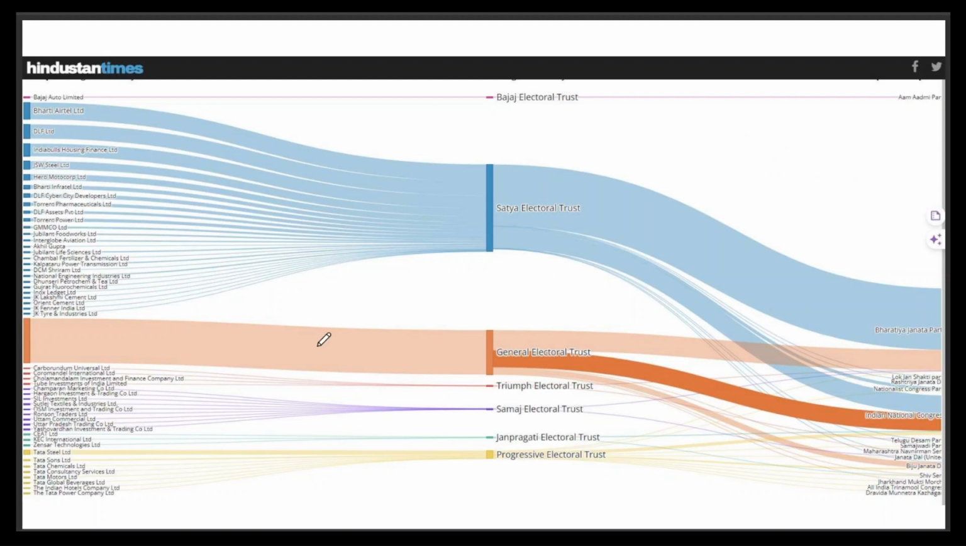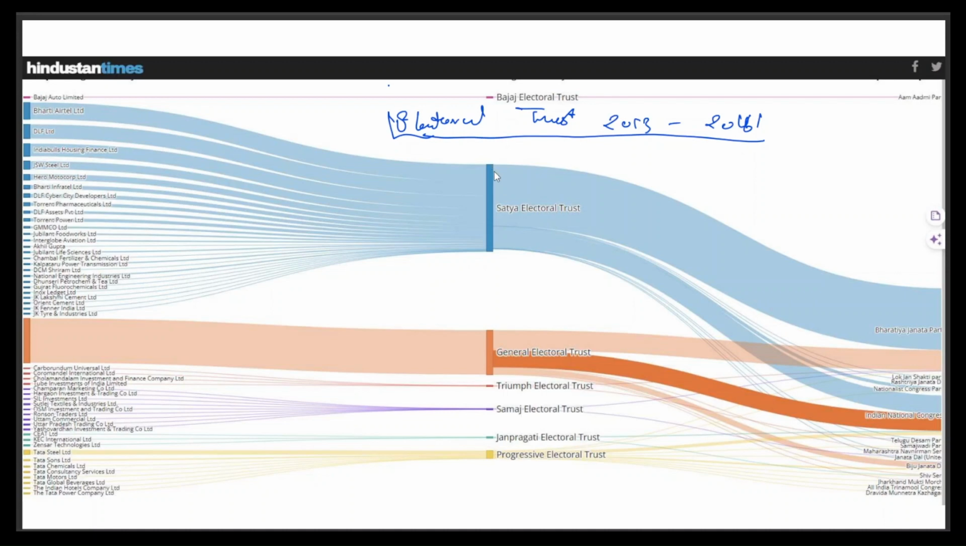So there is this term, electoral trust, which was mostly in use from 2013 to 2016. After the electoral bonds, it almost got extended. This is basically related to political funding. How does it work?